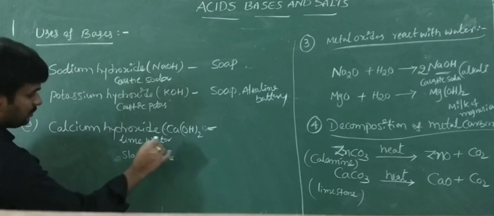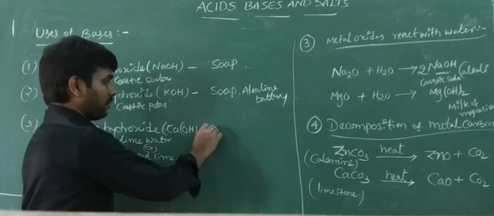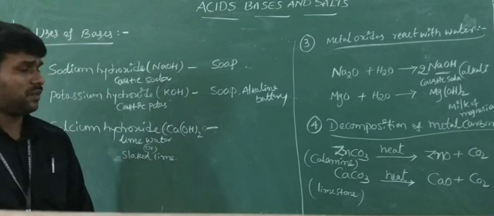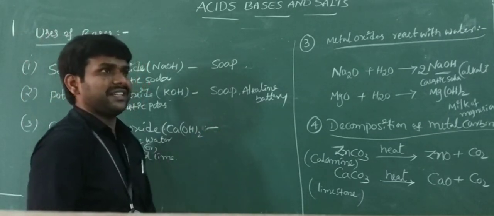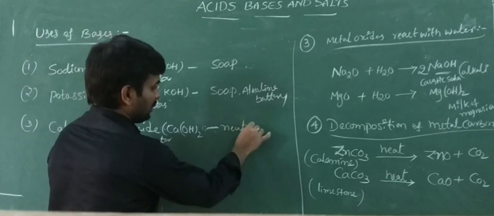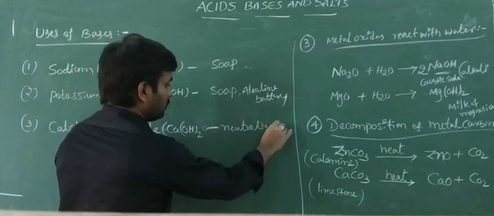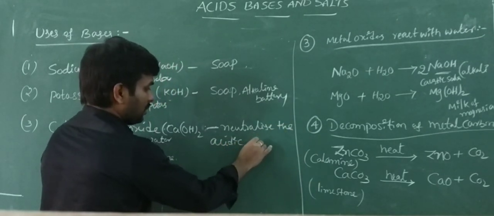Calcium hydroxide is used to neutralize acidic soil,